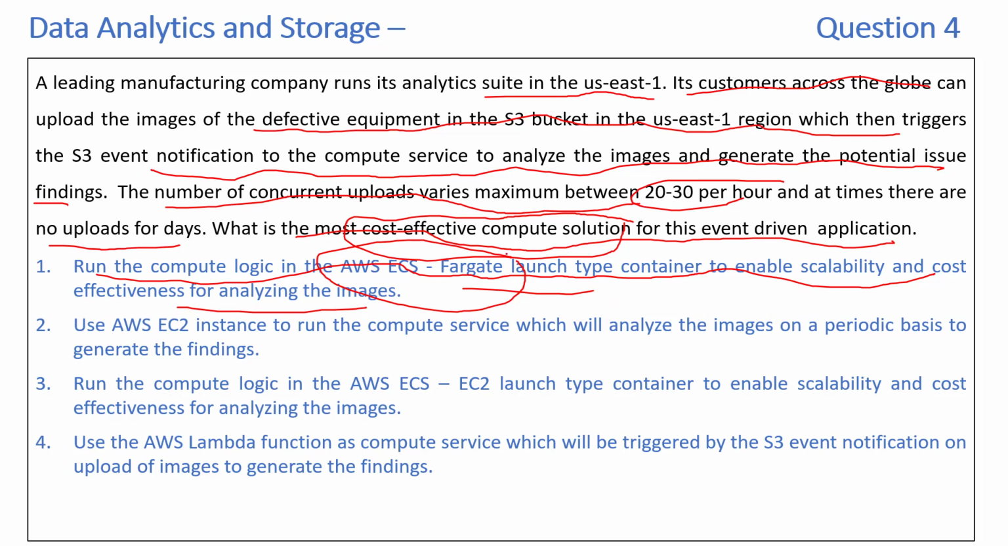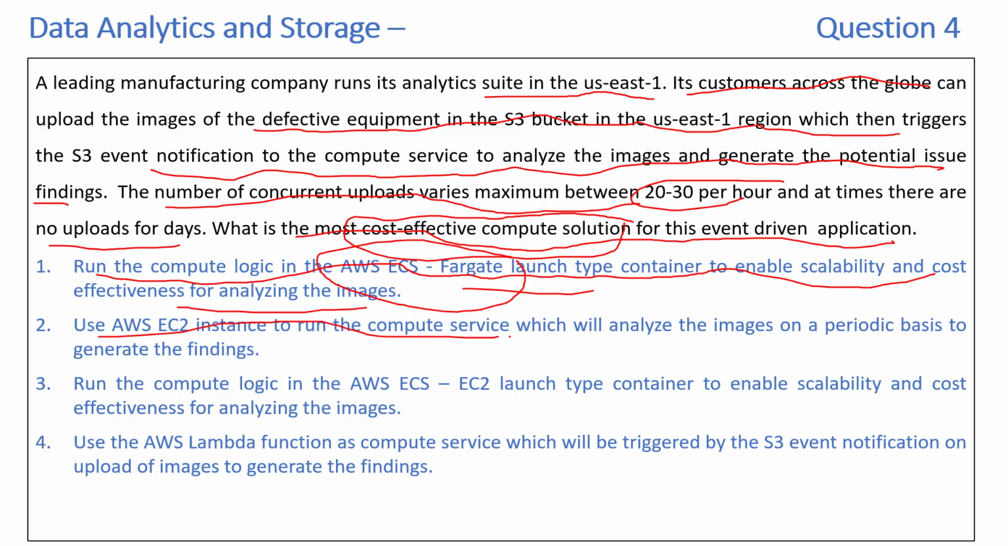But the problem with this is that it's event driven. When it's event driven, that means you don't need to run it continuously. Mostly, there will be an event that triggers the need for a compute service, right? But the AWS ECS container is going to run continuously. So it's an option, but it's not the most effective one. So let's look at the other options and then we can decide.